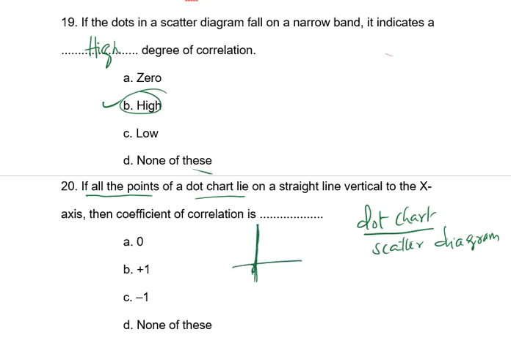If I draw this line in red color, this was the line. This line is the zero line. So the answer is 0 in that case.